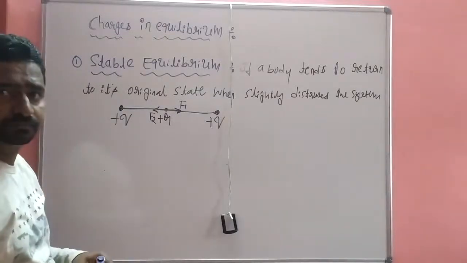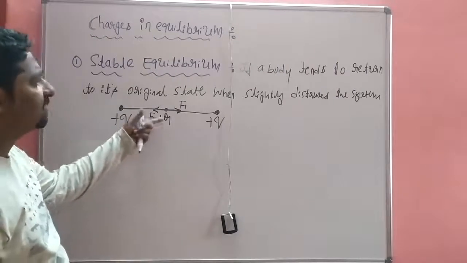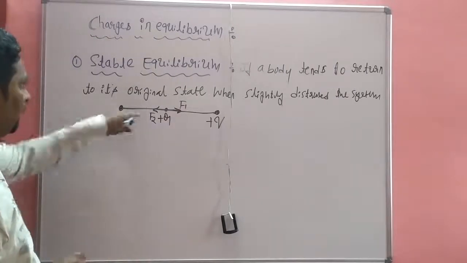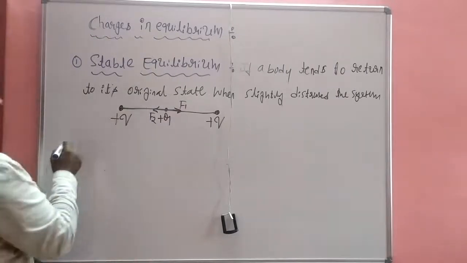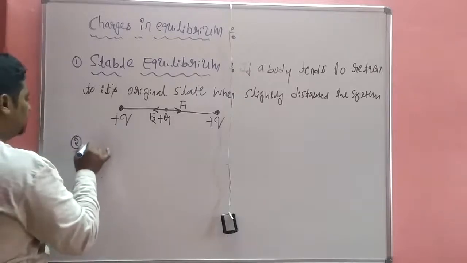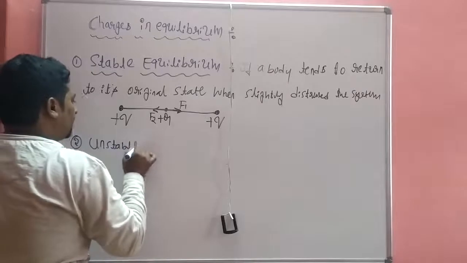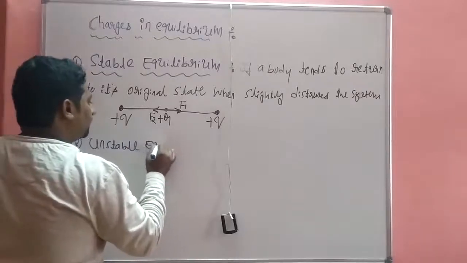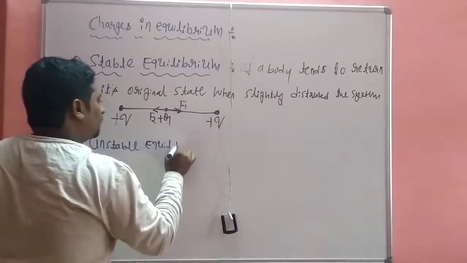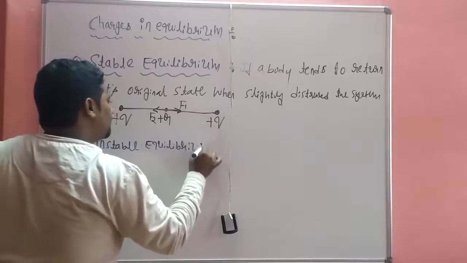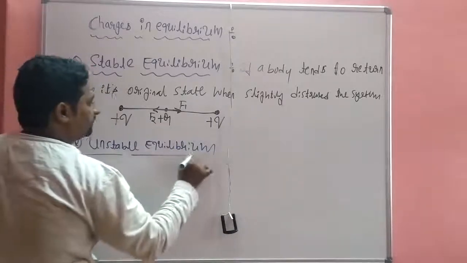Already studied. So this is in case of charge. This is the stable equilibrium. Second one, unstable equilibrium.